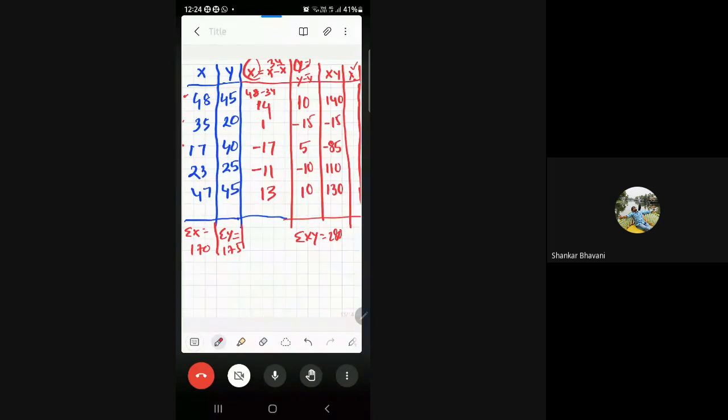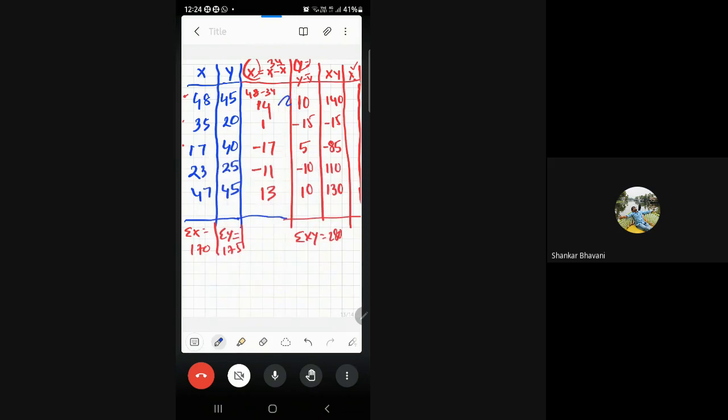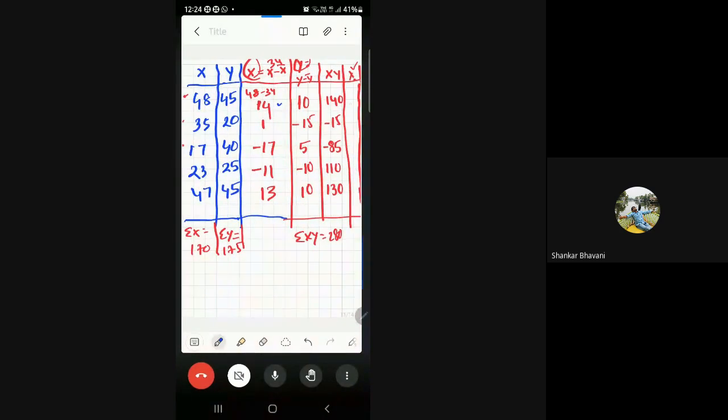We need to take 14 square, that is 196. So 196.